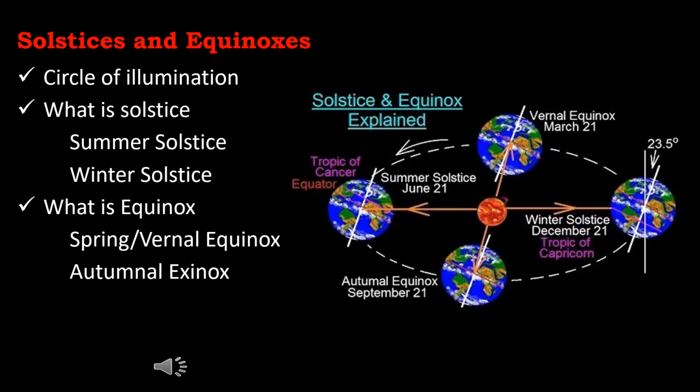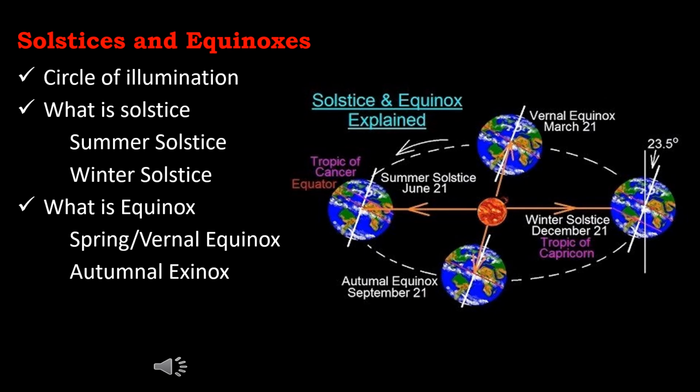Solstices and equinoxes. The lighted part of the Earth is called the circle of illumination. This circle moves with the apparent movement of the Sun, so that only half of the Earth faces the Sun at any given point of time.